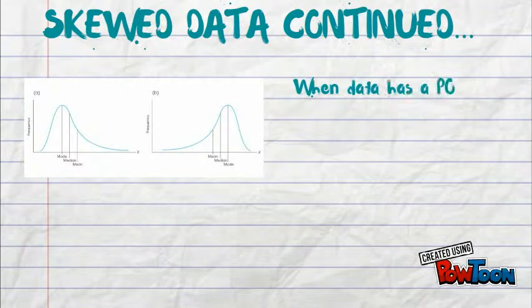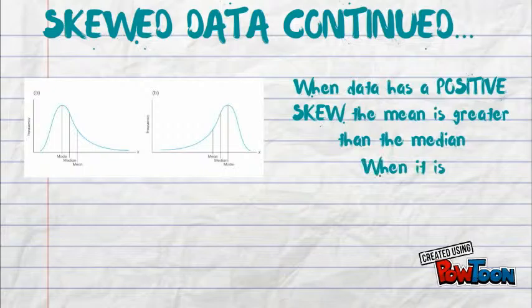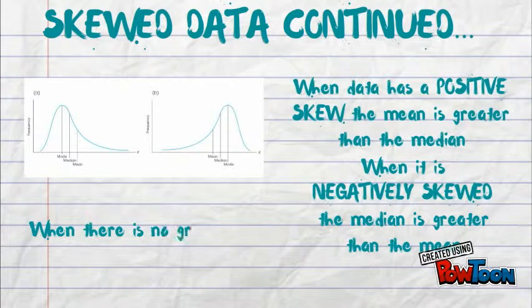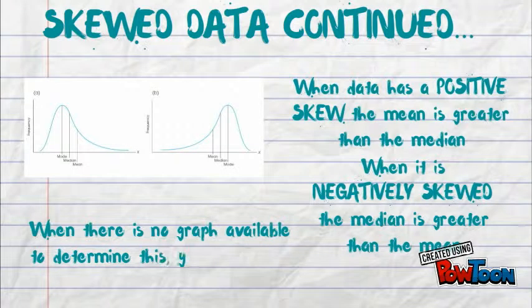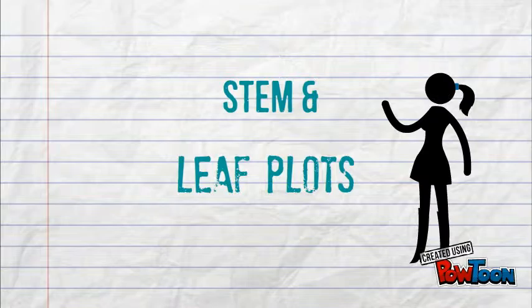Skewed data continued. When data has a positive skew, the mean is greater than the median. When data has a negative skew, the median is greater than the mean. When there is no graph available to determine this, you can simply compare the stem and leaf plots.